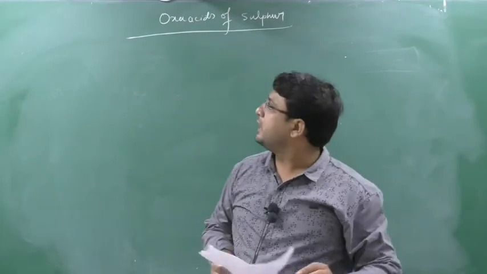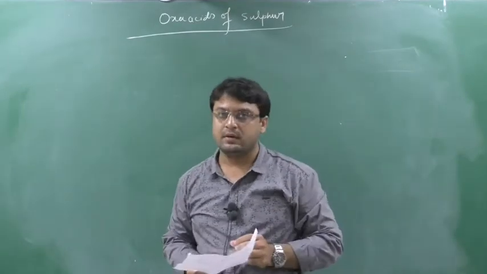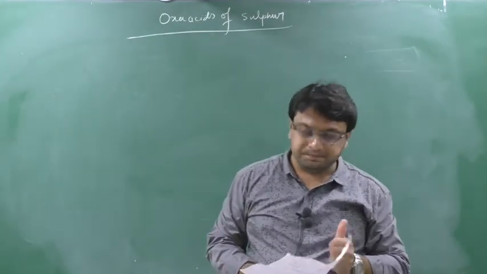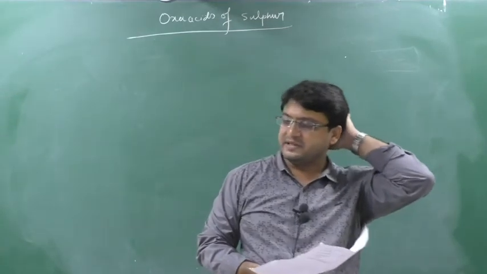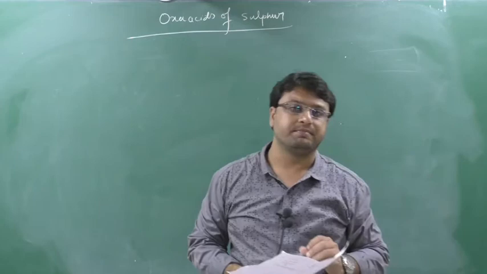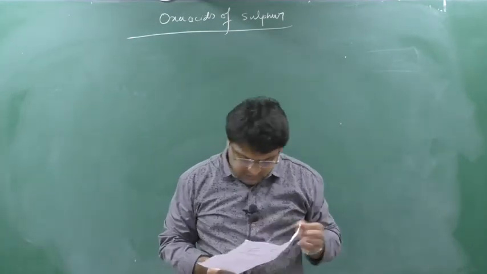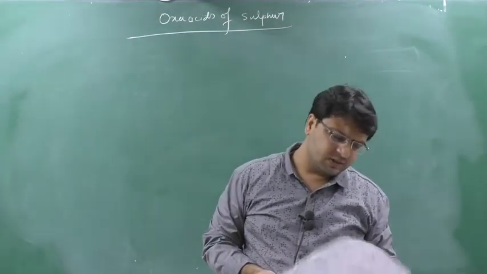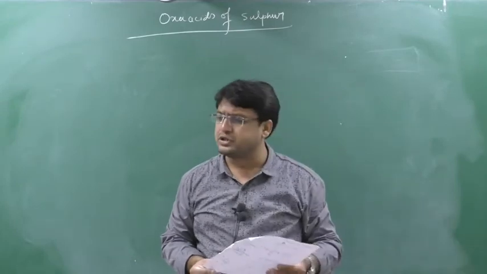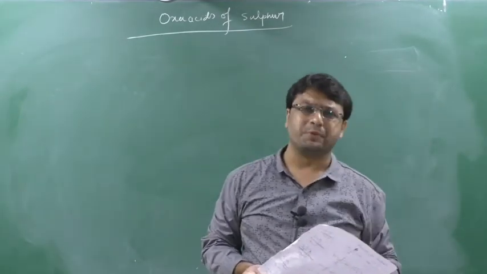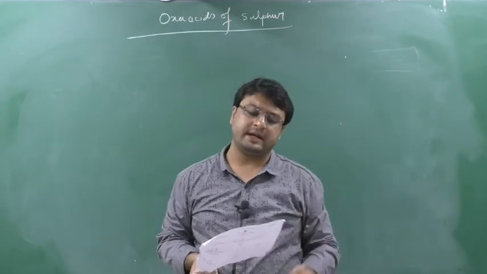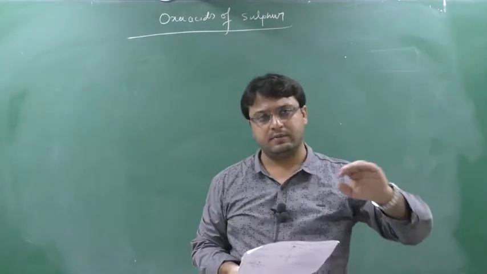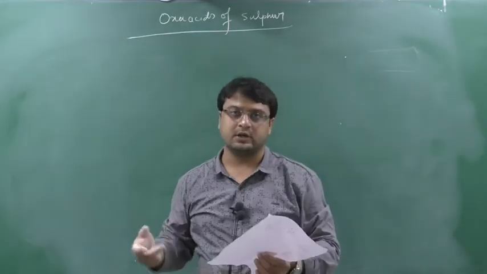Today I am going to take a lecture on a very simple topic, that is oxoacids of sulfur. We will see the names, the structures, the basicity, and their oxidation number. Only 7 are there, not much, because other books have given a number of them, but they are not important. Whatever is important we will do. You have to remember the names, remember the structure, and how we can derive one from another.